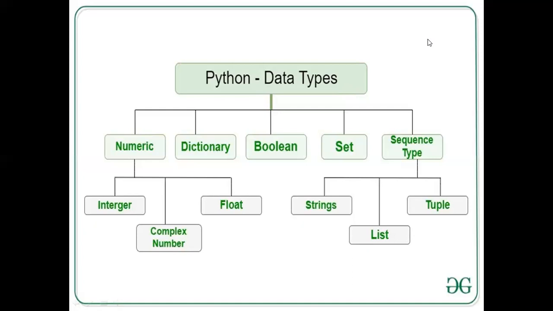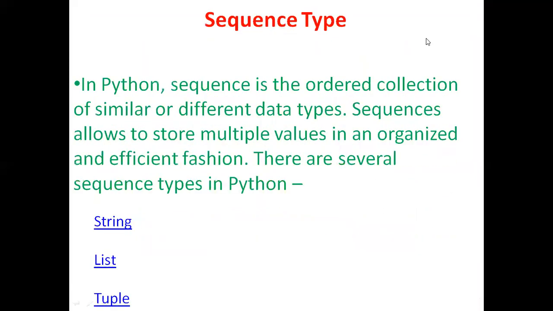And then in the previous session, we stopped our discussion at sequence type, right? Here the sequence type is also divided into 3 categories: strings, list, and tuple. So let us start with this sequence type, and then we can continue with the remaining data types, right? A sequence type, as we already saw, is an ordered collection of similar or different data types. The examples are string, list, and tuple.